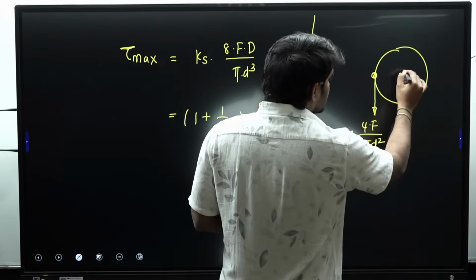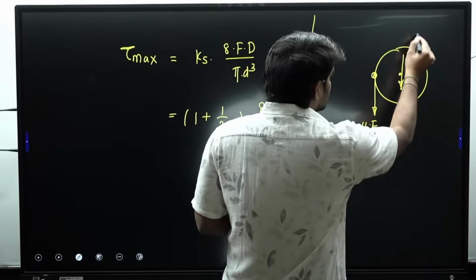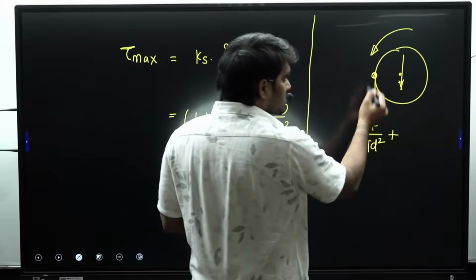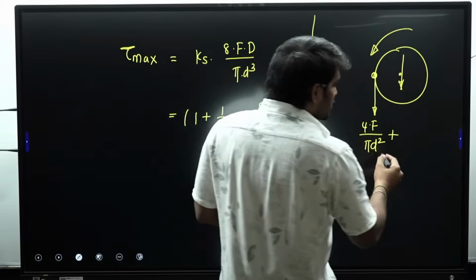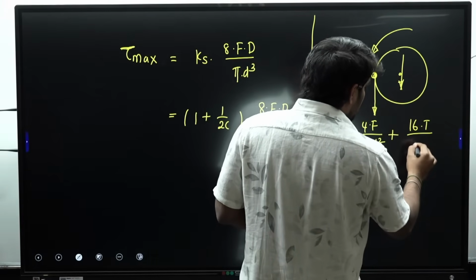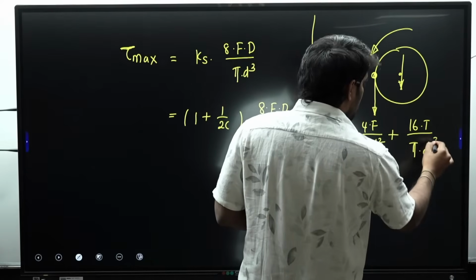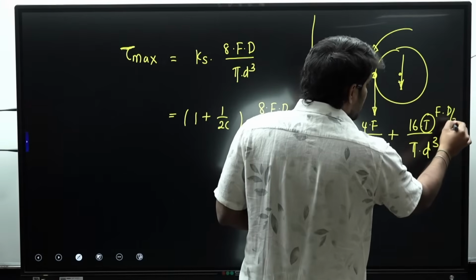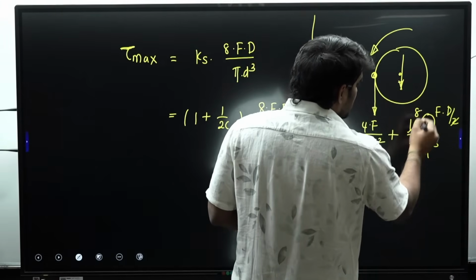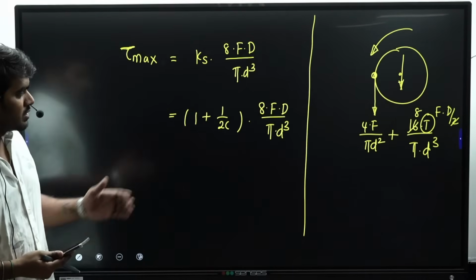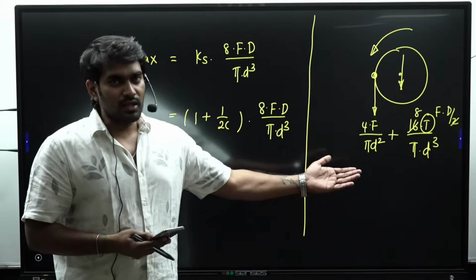The wire is also subjected to twisting, and the twisting shear stress is 16T by pi d cube. We know that T is nothing but F into d by 2, so 2 and 16 cancel out. Depending on the kind of options given, we can choose either of these as the answer.